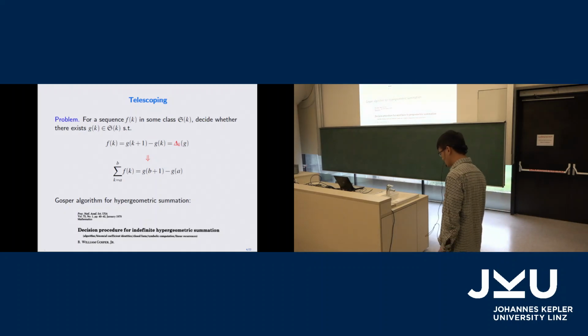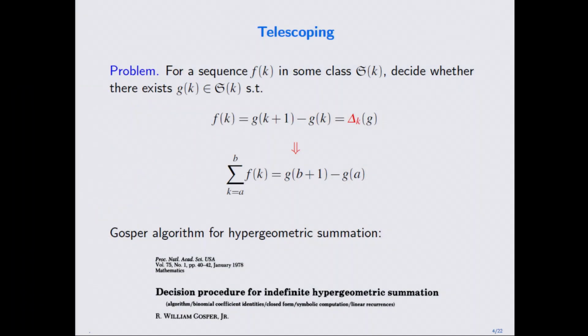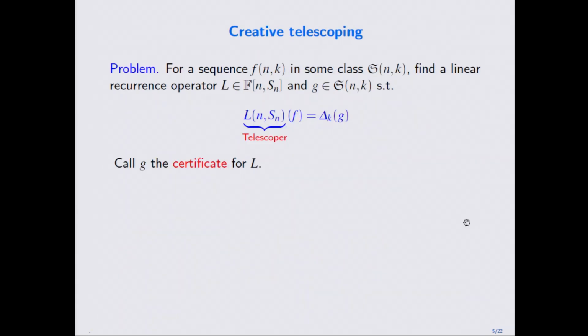And if there is none, the algorithm can also decide that. If the algorithm does not find anything, then you can show that the term cannot be written as a difference of other terms. This problem is completely solved. Now, in general, even for hypergeometric terms, you cannot always write the term as a difference of another hypergeometric term. In this case you should do something else.